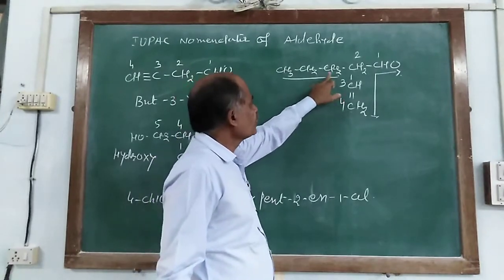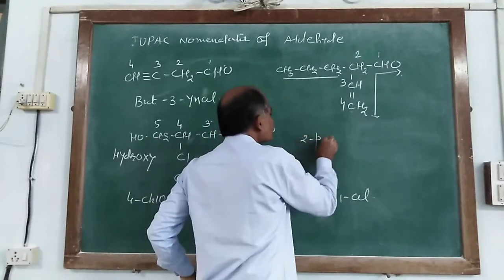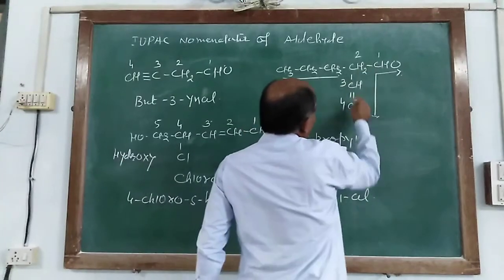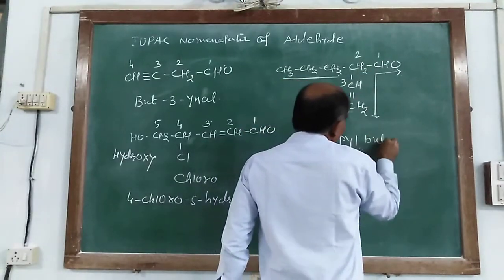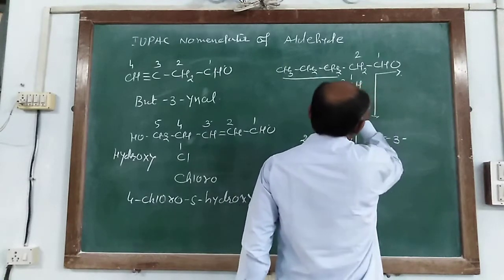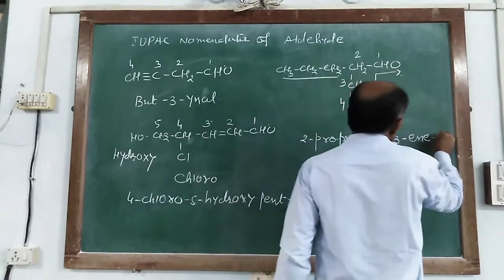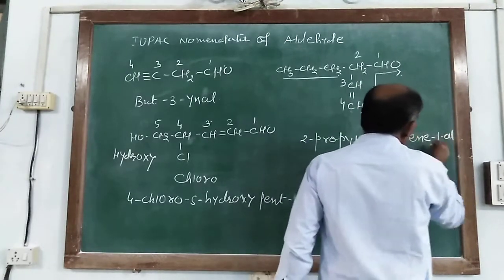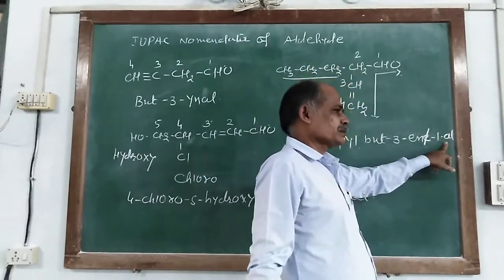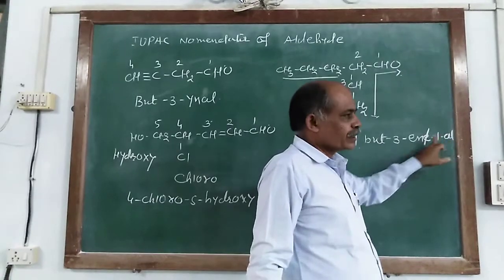So it is propyl. So here it is 2-propylbut-3-enal. The e is dropped here because it comes before a.